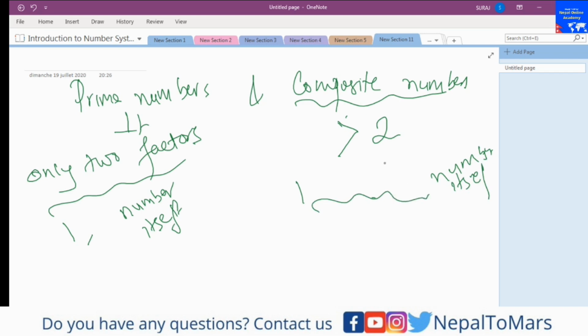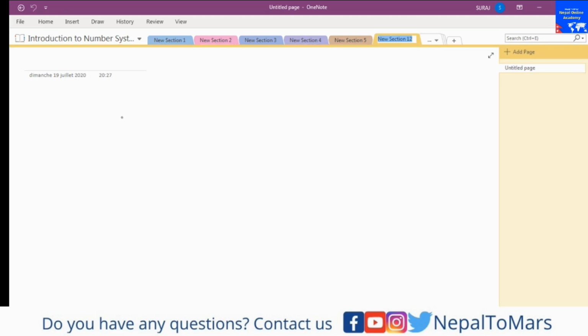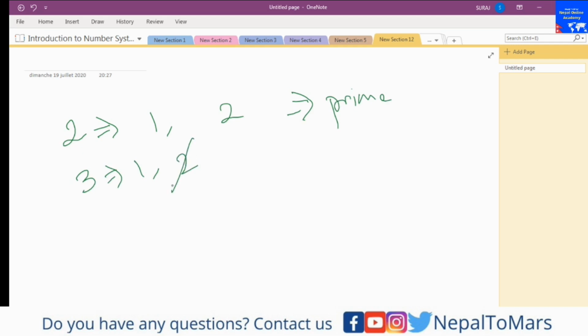Okay, so suppose I tell you about 2. Which numbers can divide 2? 1, yes, 1 times 2 is 2, and 2 times 1 is 2. So that means it is a prime number. So 3: 1, yes, 1 times 3 is 3, and 2, no, we cannot divide by 2. So 3, yes, 3 times 1 is 3, that means this is a prime number.